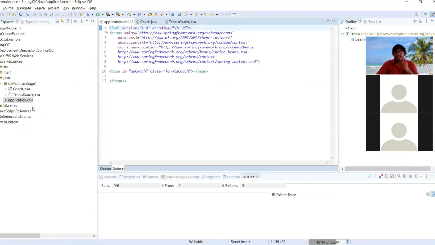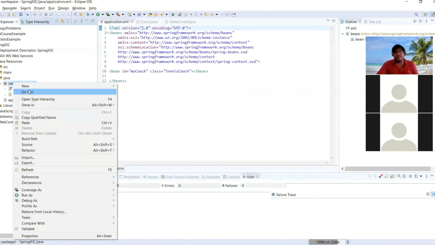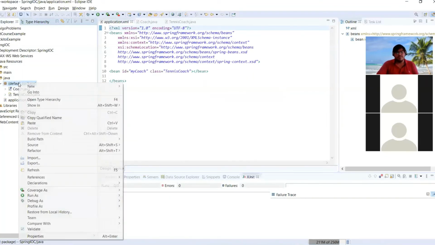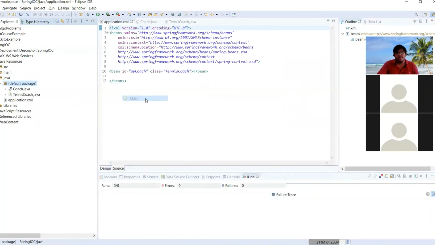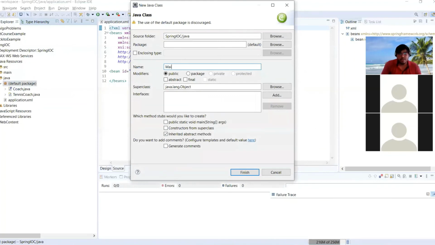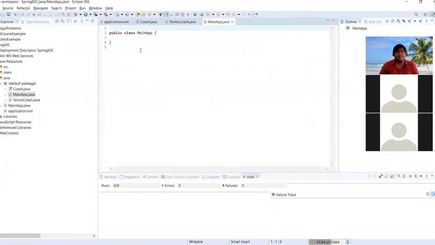Now step two is creation of the Spring container. How to create that? We need our configuration file and our main business logic file. So I will create one main class, MainApp. So in this MainApp, I will create one method, the main method basically, which will run first.